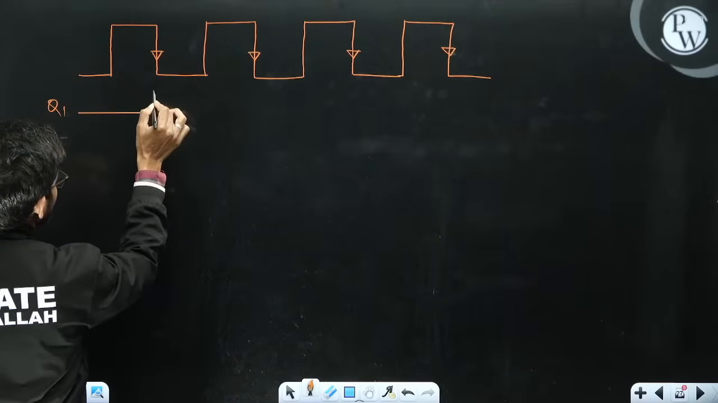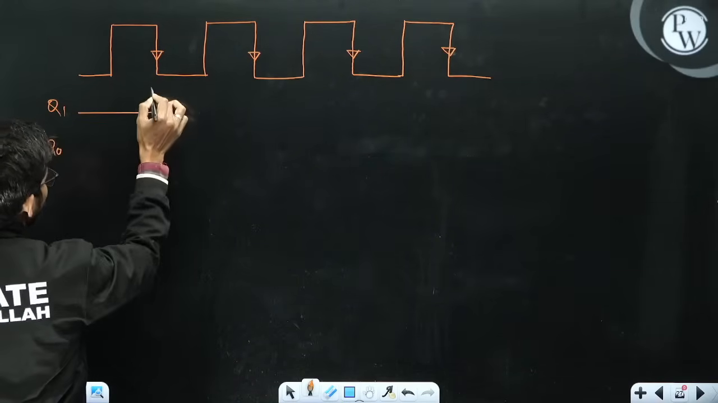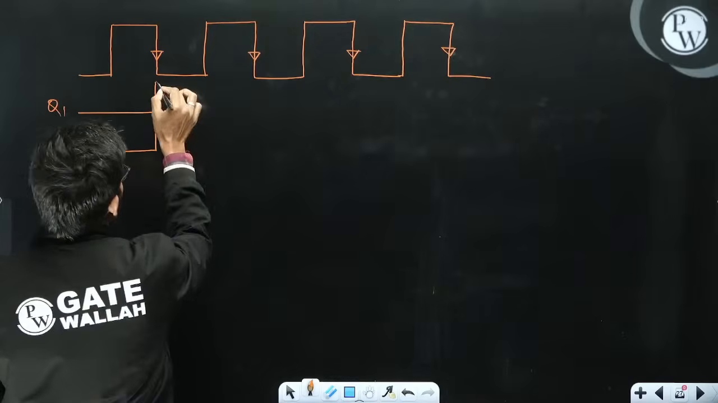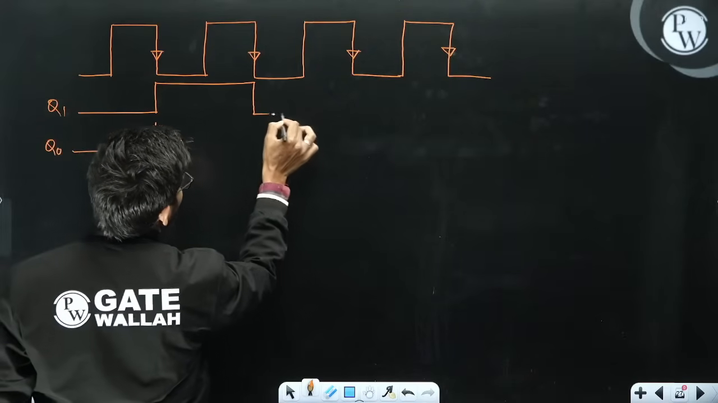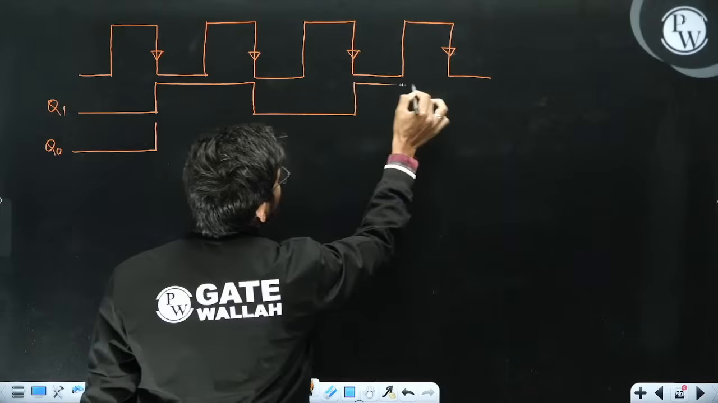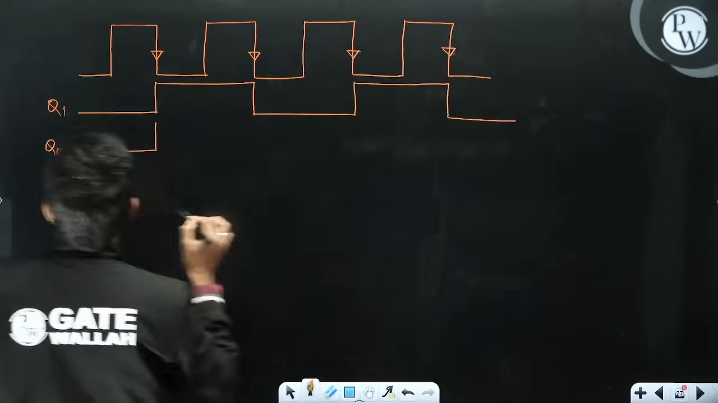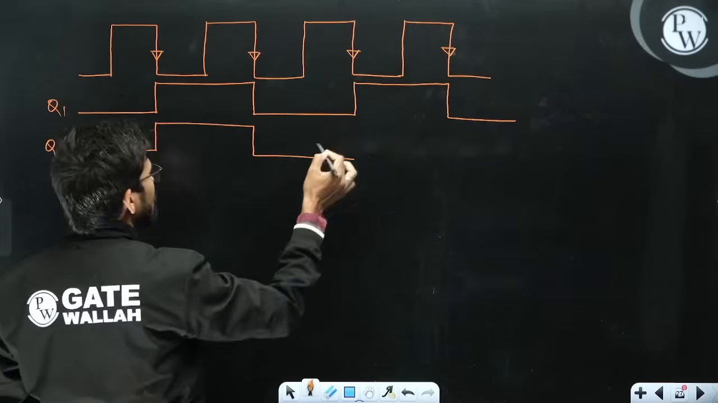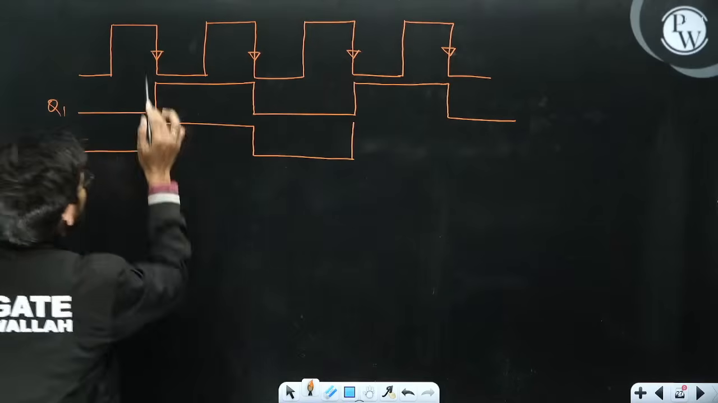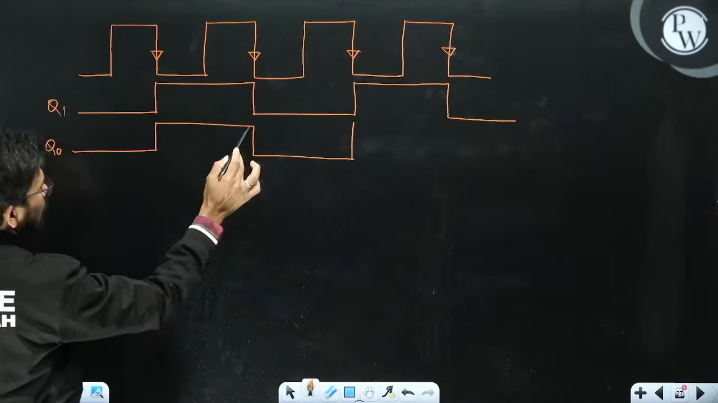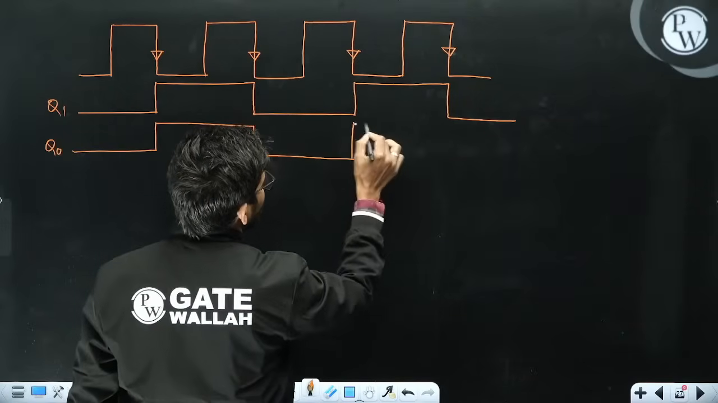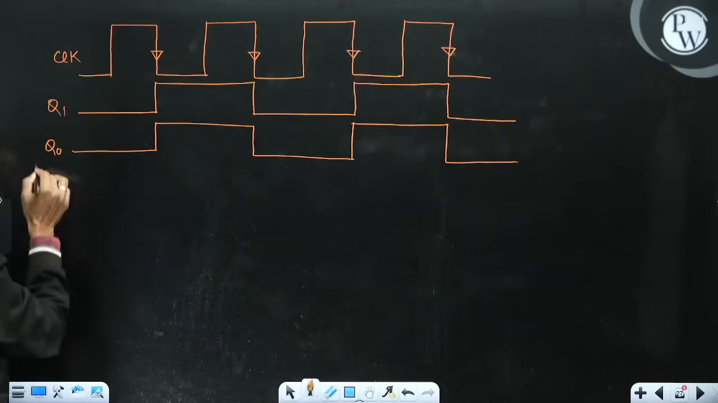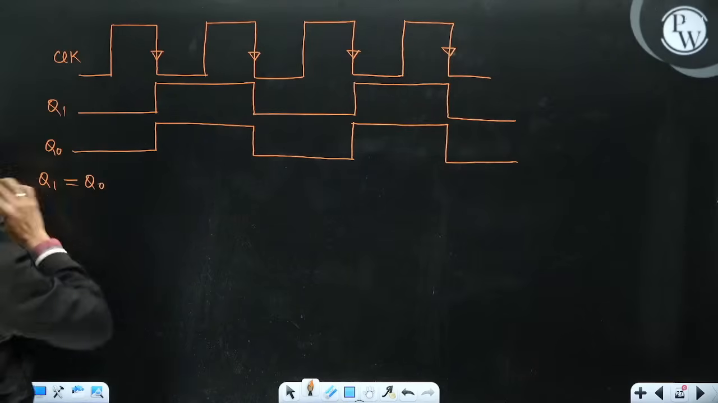At this trigger, Q1 will go from 0 to 1, and Q naught will also toggle from 0 to 1. At the next trigger, it will toggle from 1 to 0, and then again 0 to 1. So this is Q1, and this is Q naught. Q naught is the same as Q1. Why, sir? Because it is also toggling with the same trigger. So from this finding, with this clock, Q1 is equal to Q naught at every instant.